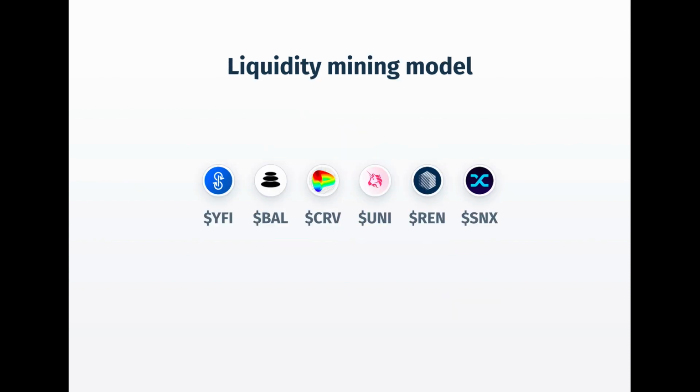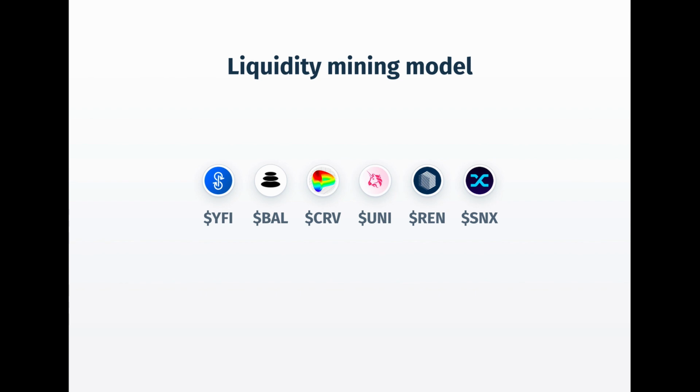Since COMP, other protocols have replicated scalable liquidity mining programs and launched governance tokens. The Balancer, Curve, and Uniswap DEXs have launched liquidity mining for BAL, CRV, and UNI respectively. Other popular programs have been mining SNX for the synthetics derivatives market and REN for cross-chain liquidity. The programs all vary in their time length and rate of issuance. A few programs are very front-loaded, which is a much riskier proposition.